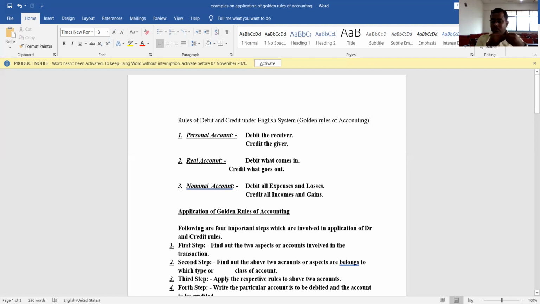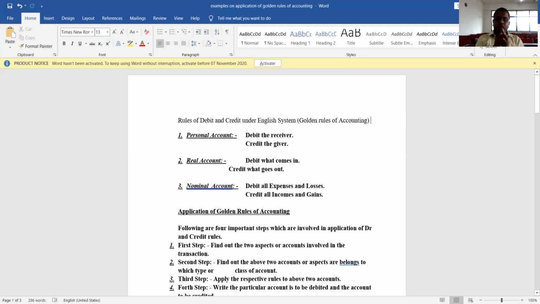The asset that comes to the business should be debited, and the asset that goes out of the business should be credited. So machinery purchased for cash: what comes in, machinery comes in; what goes out, cash goes out. So here the machinery account should be debited and the cash account should be credited. That one is real account.